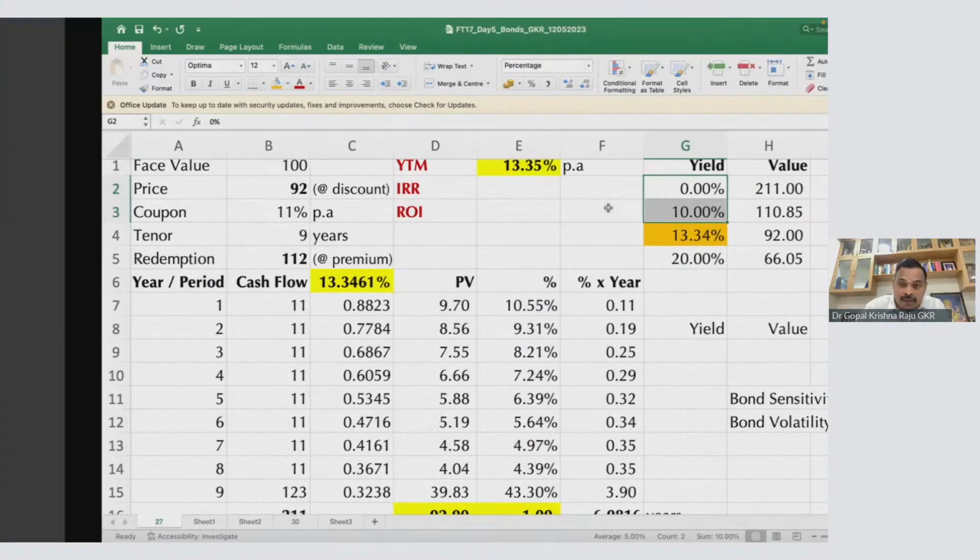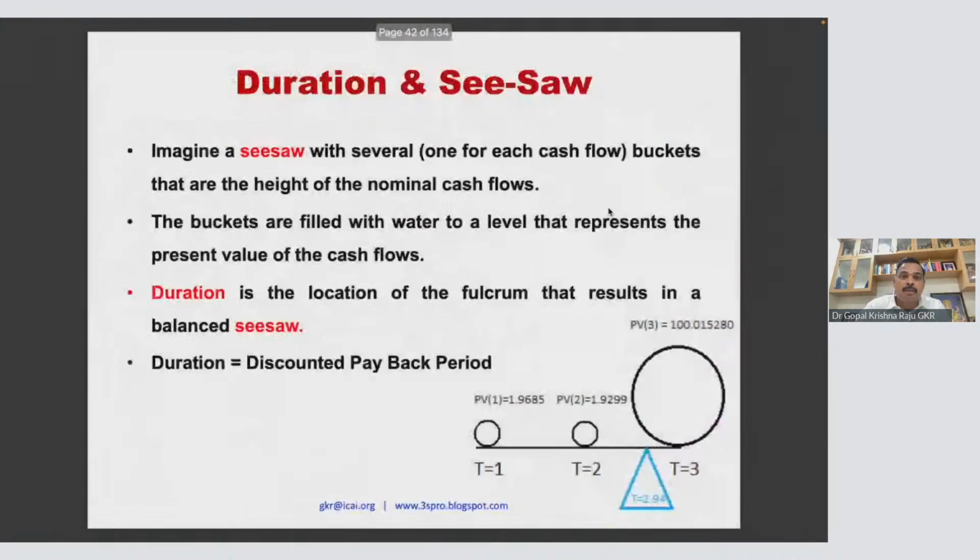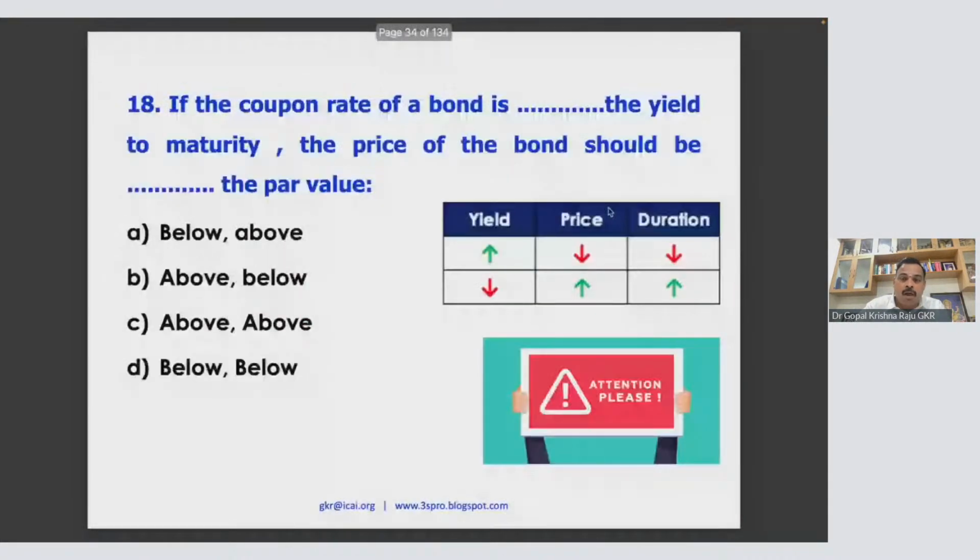Now look at this question. This is a question. We call it bond rules. Look at this. Increase in yield means decrease in price. Increase in yield, decrease in duration. Decrease in yield, increase in price. Decrease in yield, increase in duration.